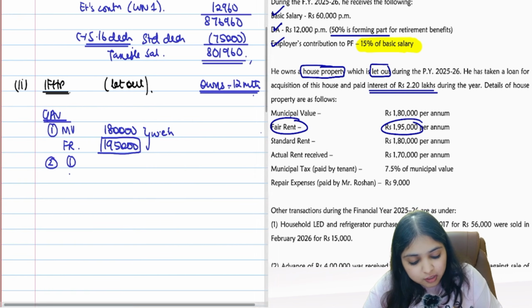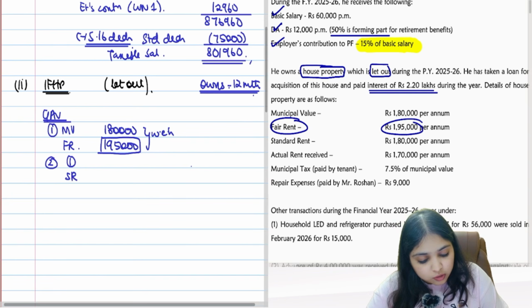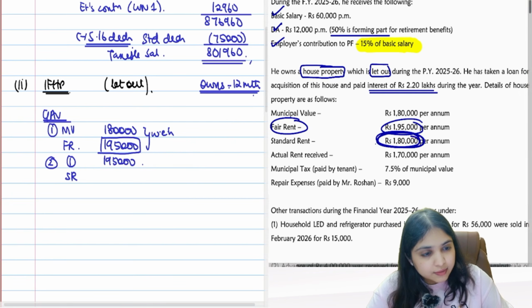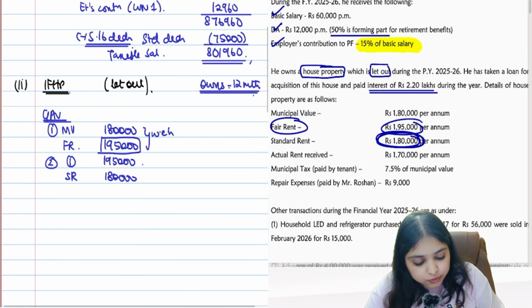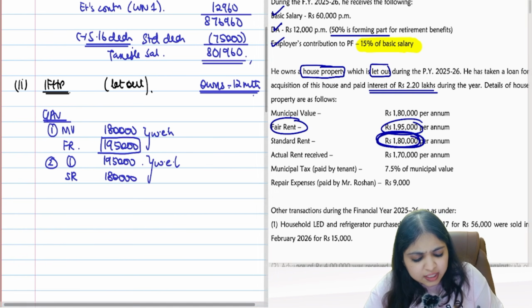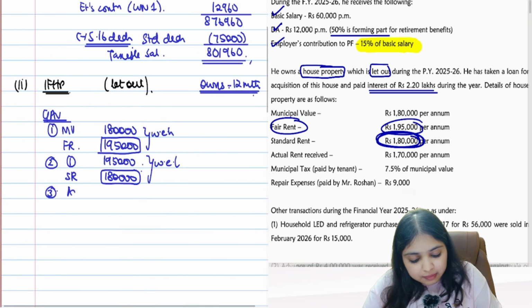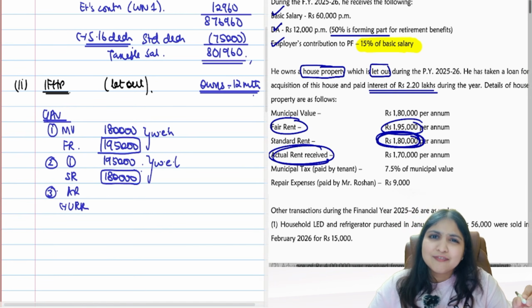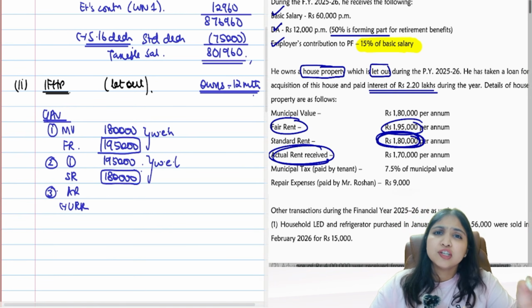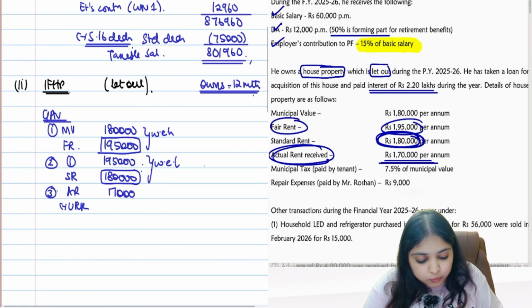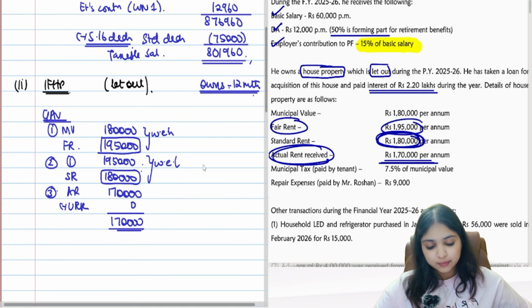Then what's your step 2? Your step 2 will be your step 1 number or standard rent. Your step 1 number is 1,95,000. And what is standard rent? See, given in the question, 1,80,000, which is lesser. Clearly 1,80,000 is lesser. Then comes your step 3. Step 3 will be actual rent minus unrealized rent. Actual rent, nothing we have to calculate, guys. All the information is spoon fed to us in the question. Actual rent is 1,70,000. No unrealized rent. So the full 1,70,000 as it is I will take over here.